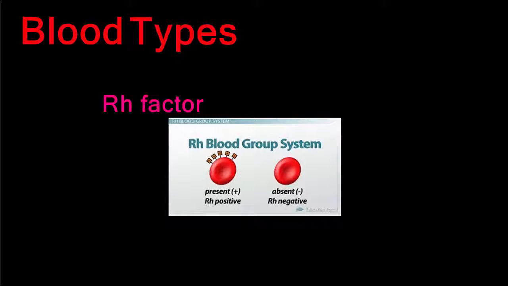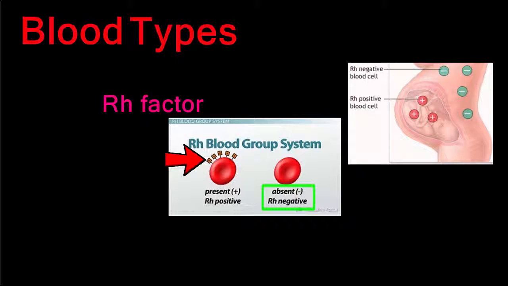Another factor in determining blood type is the Rh factor. The Rh factor is another antigen that could be present on the red blood cells. If your red blood cells have the Rh antigen, your blood is referred to as Rh positive. If your red blood cells lack the antigen, you are said to be Rh negative and have antibodies against the Rh positive blood. If a person with Rh negative blood receives a transfusion from a person with Rh positive blood, the blood would clot and the patient would die.